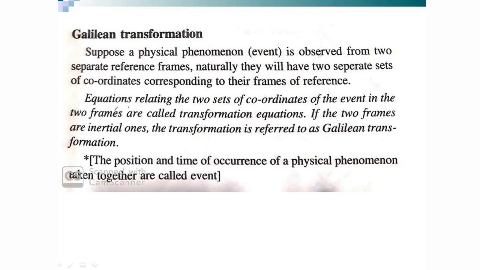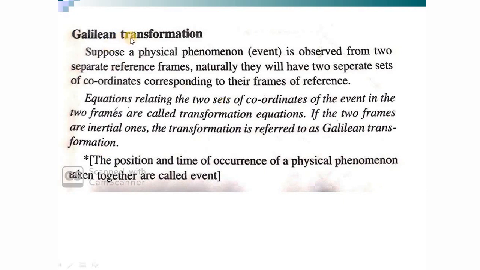I can observe the motion of the ball from the ground, or as if I'm standing on the ball, or while flying in an aeroplane, choosing different frames of reference. So in each frame of reference there will be a set of coordinates describing the motion.